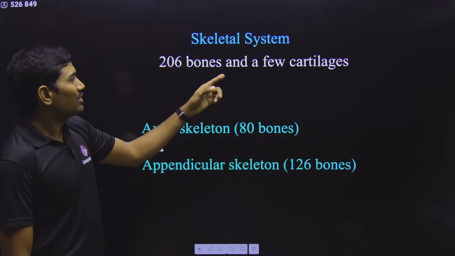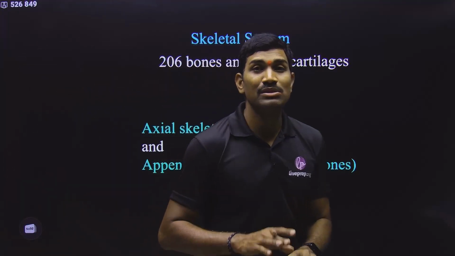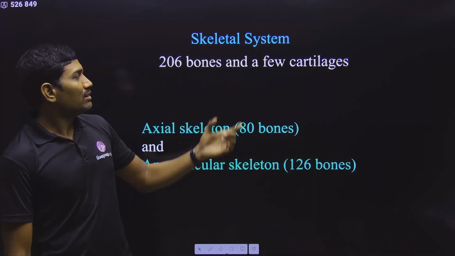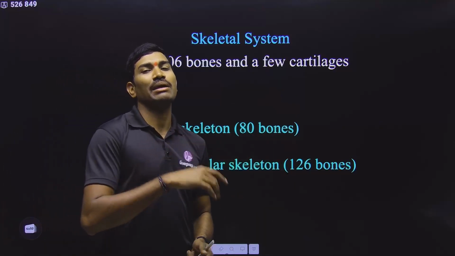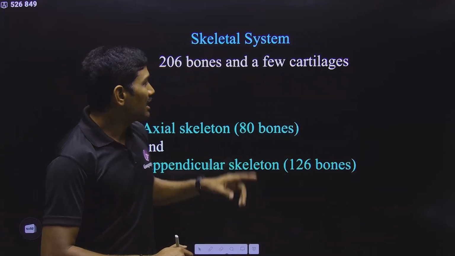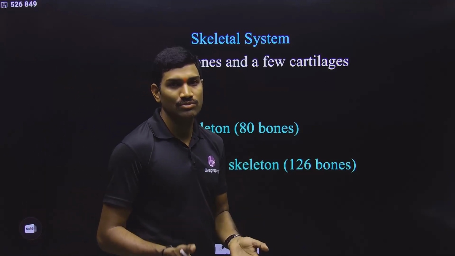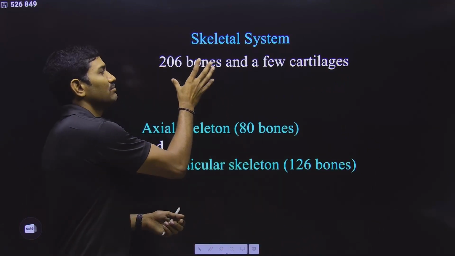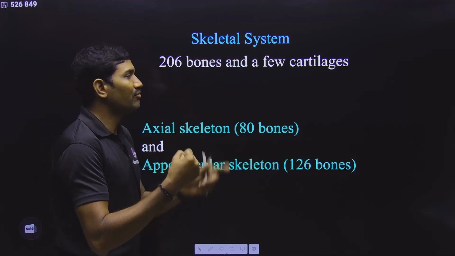Under the skeletal system we are talking about the bones and also cartilages. Bone and cartilage, both of them are examples of connective tissue. But the major difference between bone and cartilage is the type of materials present in the matrix, the ground substance between the cells. In the case of bone, it mainly has calcium salts, calcium carbonate, calcium phosphate. So the matrix becomes very, very hard for the bone.